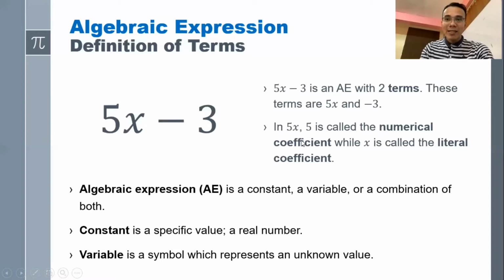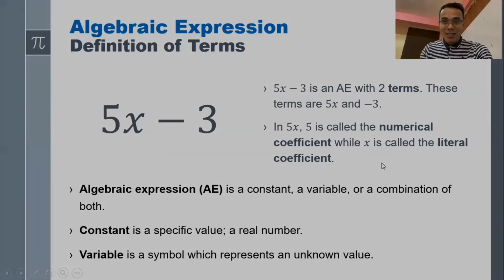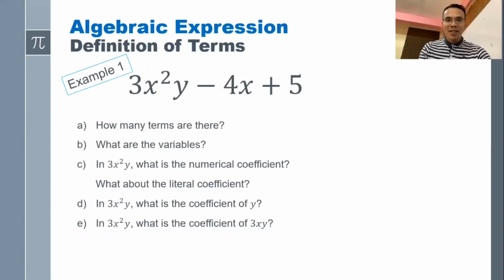In the term 5x, 5, the number beside x, is called the numerical coefficient, while x is called the literal coefficient. In other words, numerical coefficients are numbers, literal coefficients are letters or variables. Let's have example number 1. Consider this algebraic expression 3x squared y minus 4x plus 5. I want you to answer the following questions. I'm giving you time to do this, and your time starts now.